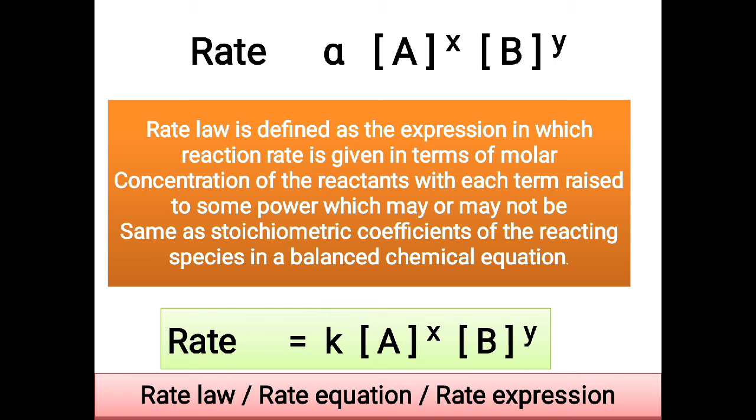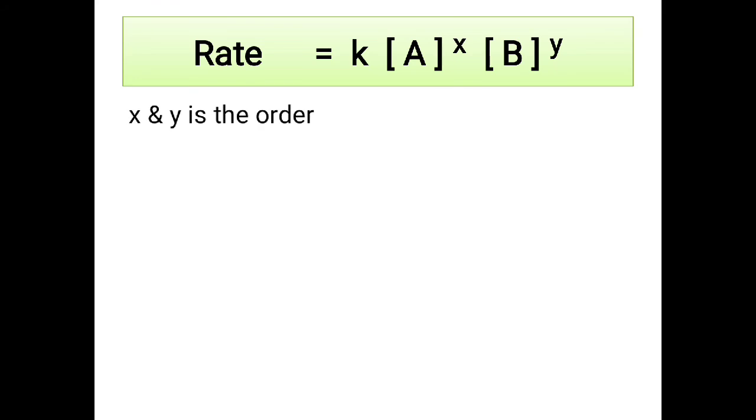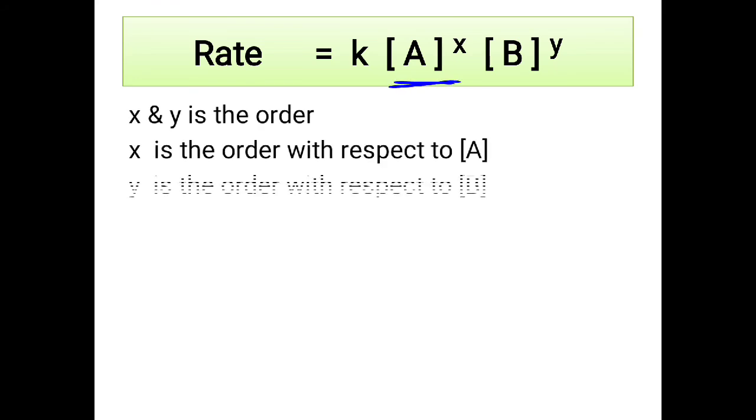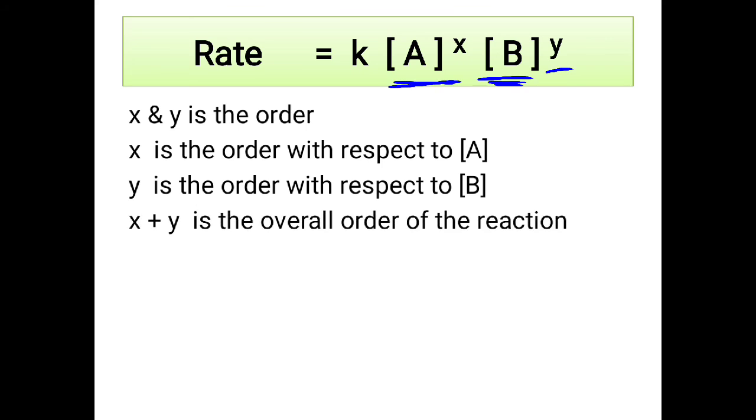Each term can be defined. I said x and y are the orders of the reaction. x is the order with respect to the concentration of A and y is the order with respect to the concentration of B. Now, if you add together x plus y, the sum will be the overall order of the reaction, and k over here is the rate constant.